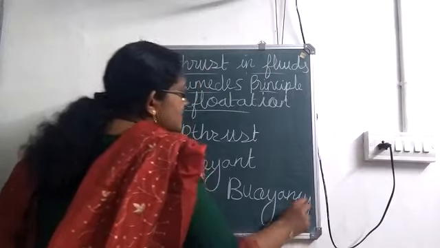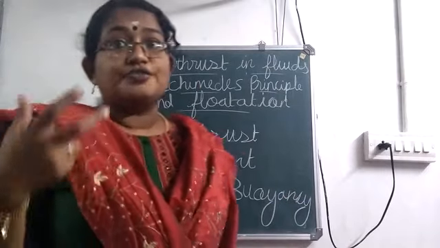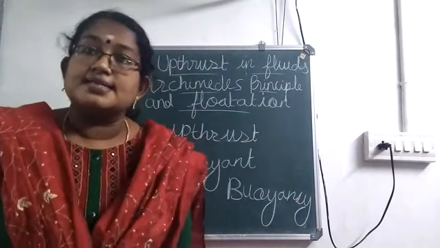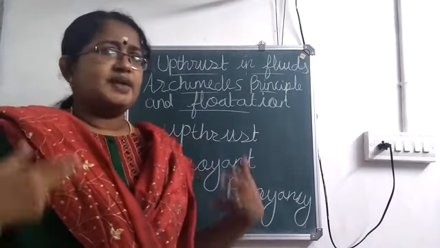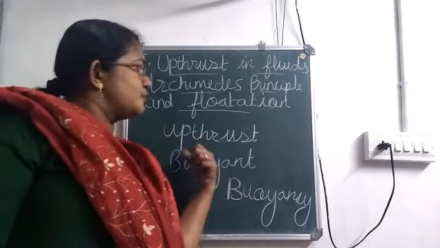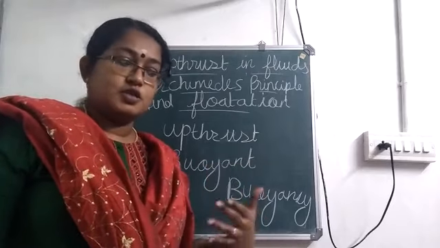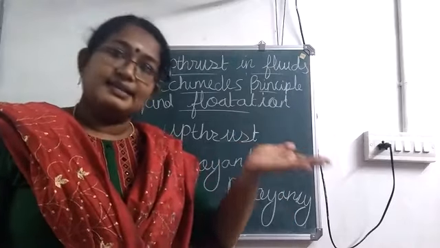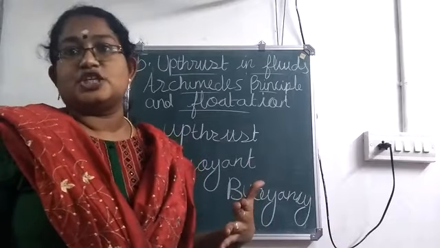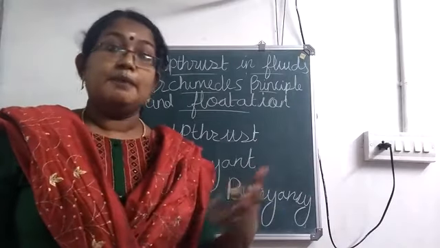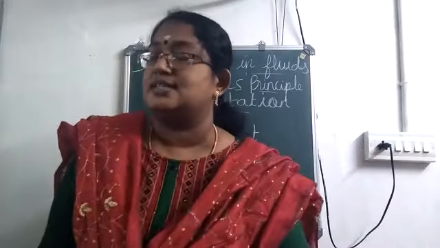So, what is buoyancy? It is the property of the liquid to exert buoyant force. We have discussed two different terms, buoyant force or upthrust, and buoyancy. Buoyant force is the force exerted by the fluid in the upward direction, and buoyancy is the property of the fluid to exert this.